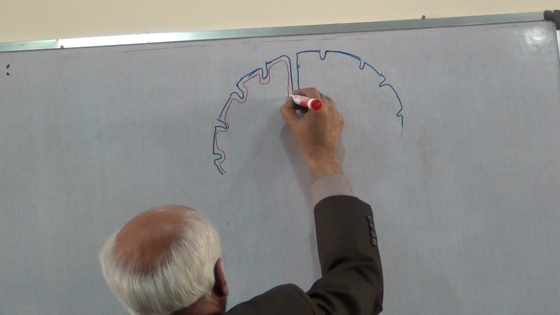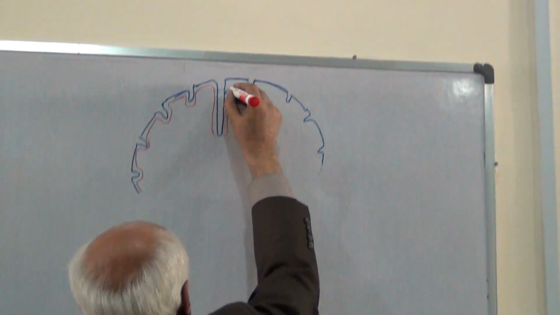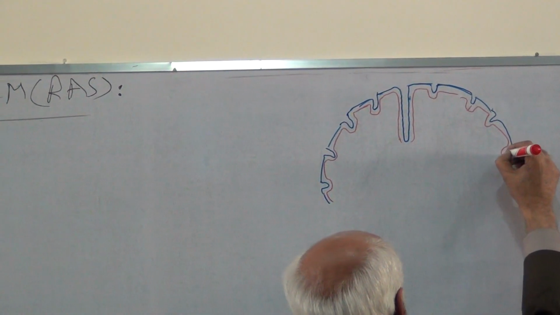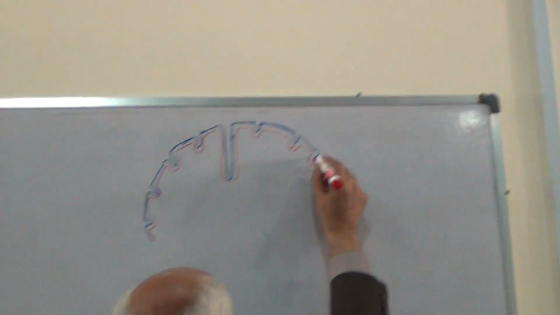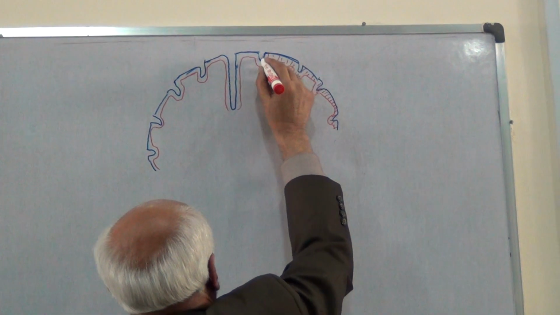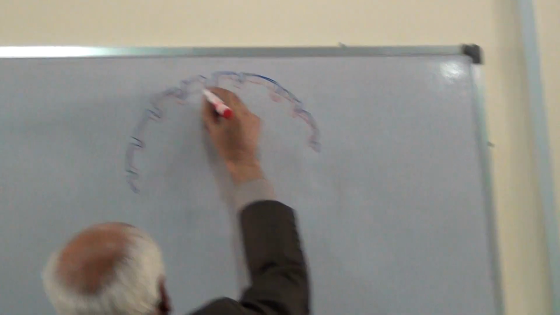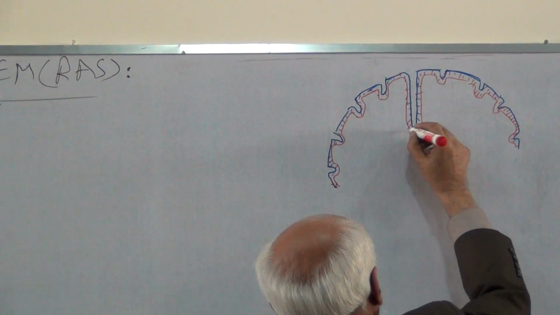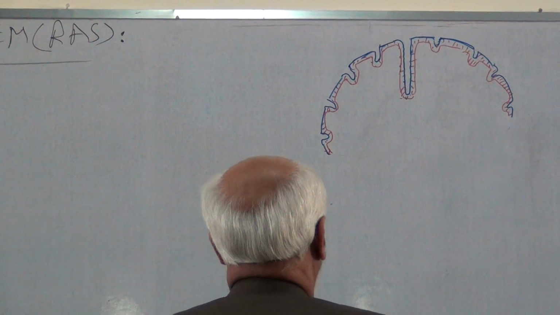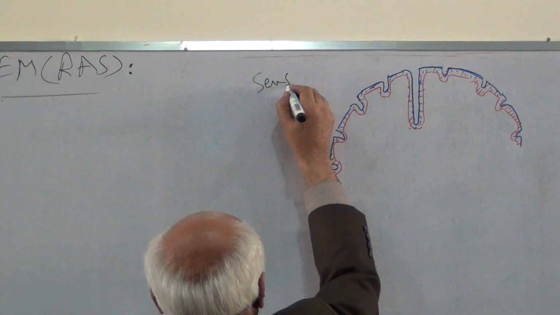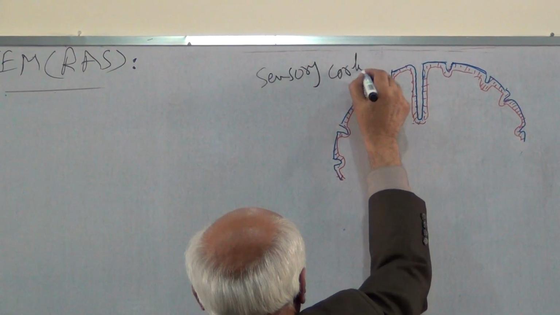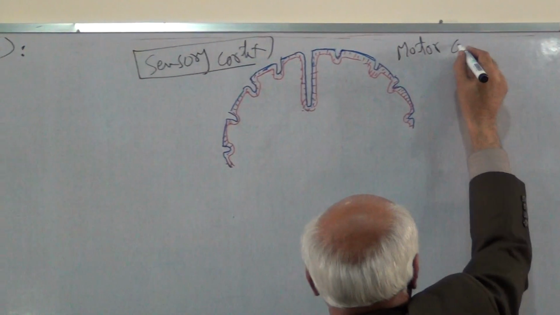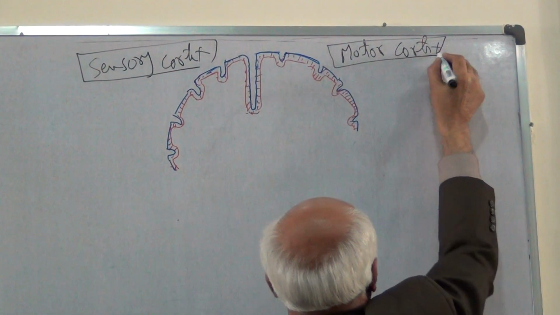This is motor cortex, for example, of the cerebral hemisphere.